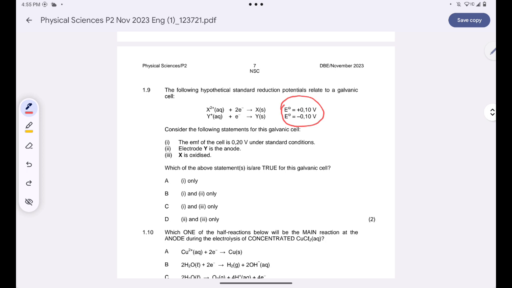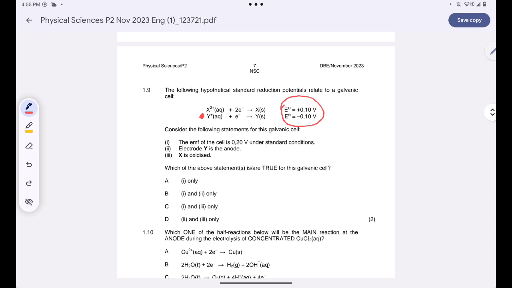For a galvanic cell, please don't confuse it with the electrolytic cell. So electrode Y will be at the anode. Why? Because the standard potential here is less positive than the standard potential of electrode X. Are you together? So electrode Y will be at the anode.